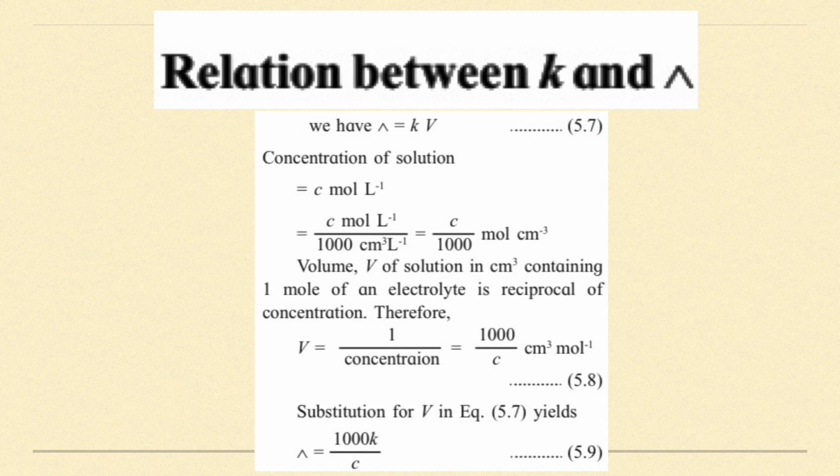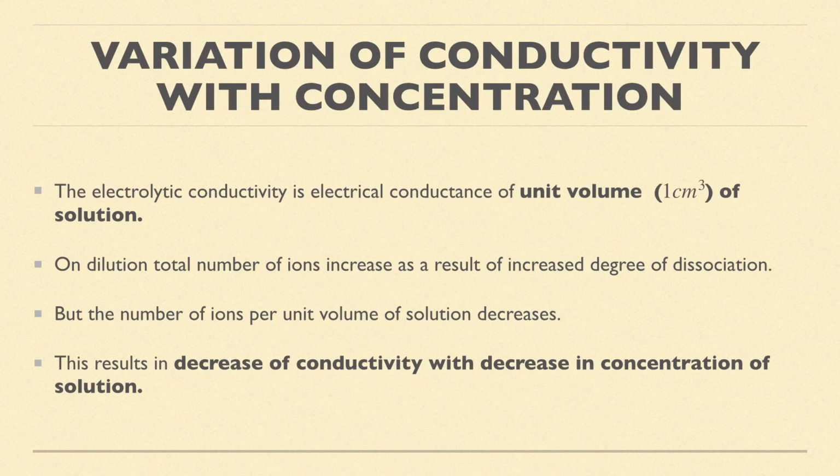Next we'll understand the variation of conductivity with concentration. To understand this, first we'll write the definition of conductivity. The electrolytic conductivity is the electrical conductance of unit volume of solution, that is 1 centimeter cube of solution, as we have discussed. Now what will happen on dilution? On dilution means the concentration is decreased. On dilution, the total number of ions increases as a result of increased degree of dissociation. For example, I have taken some volume of a solution and I am adding water to it. That means I am diluting the solution.